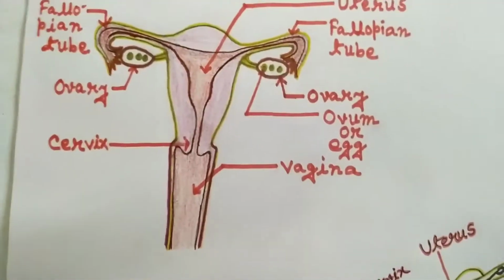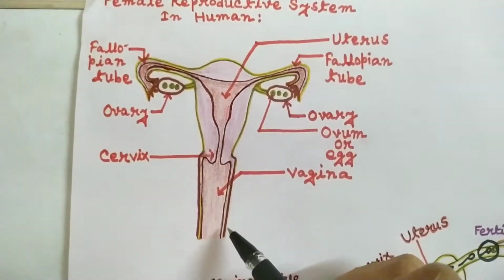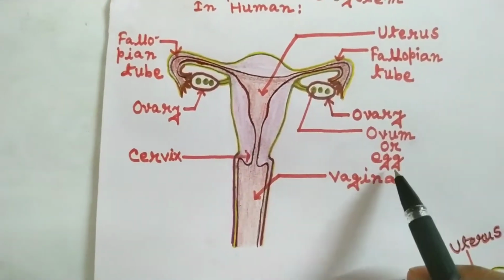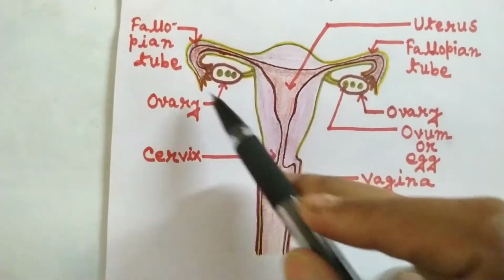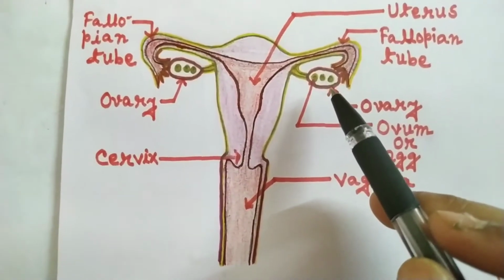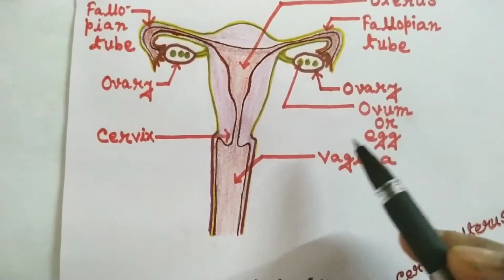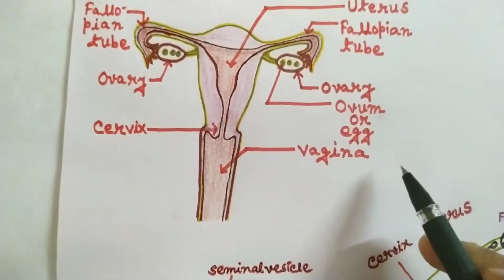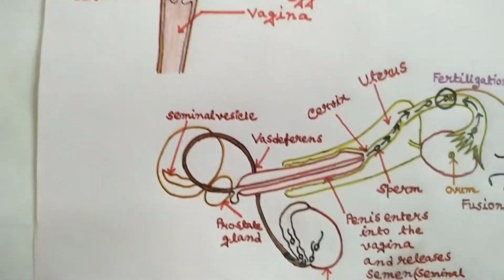Now you can see this is the structure of the female reproductive system in humans that includes uterus, cervix, vagina, fallopian tubes, ovaries. Two ovaries are there. Inside the ovaries, the eggs or ova are produced. Now, what is fertilization? Fertilization is the process of the fusion of the sperm and the egg or ovum. Now, how does this happen? Let's discuss.